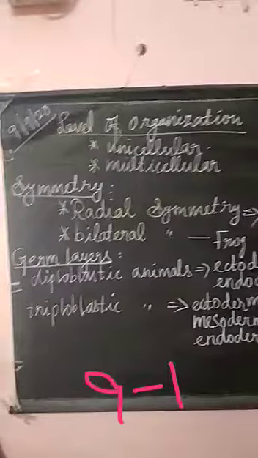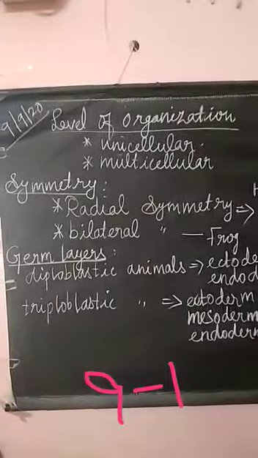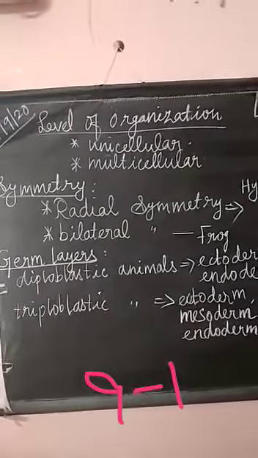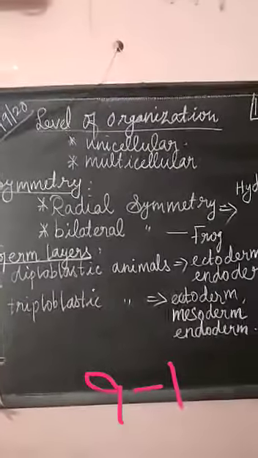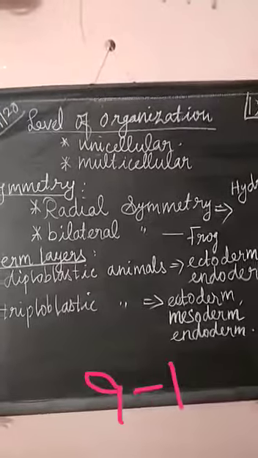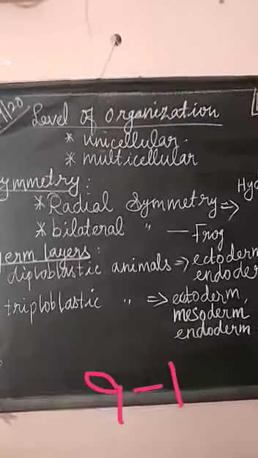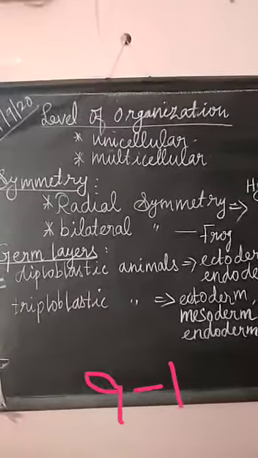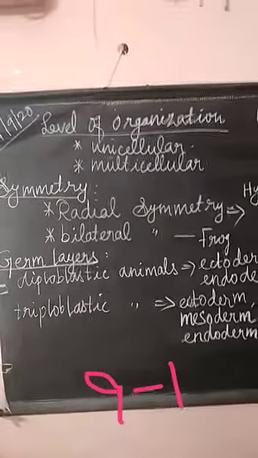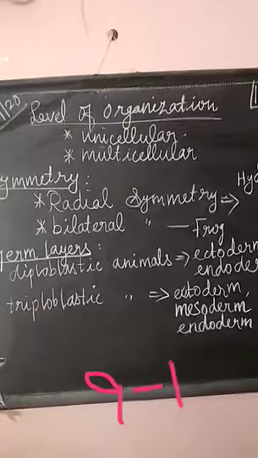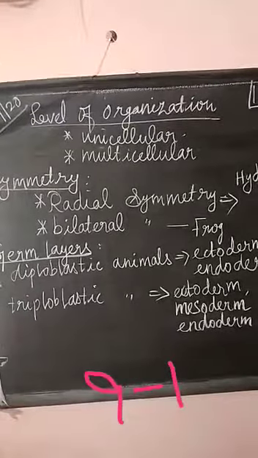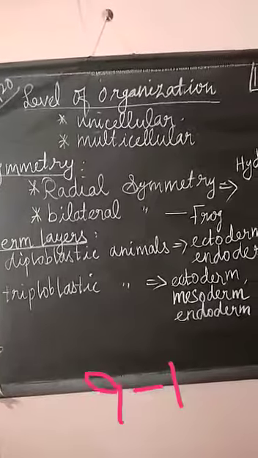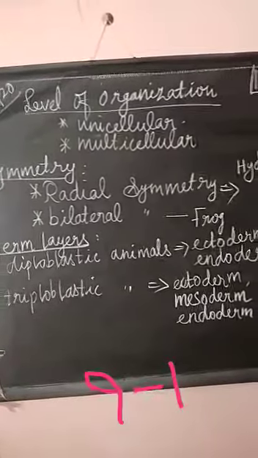So first one, what is radial symmetry? In radial symmetry, the body parts are arranged around the central axis of the body. If that animal is cut through the central axis, in any direction, it can be divided into similar halves.